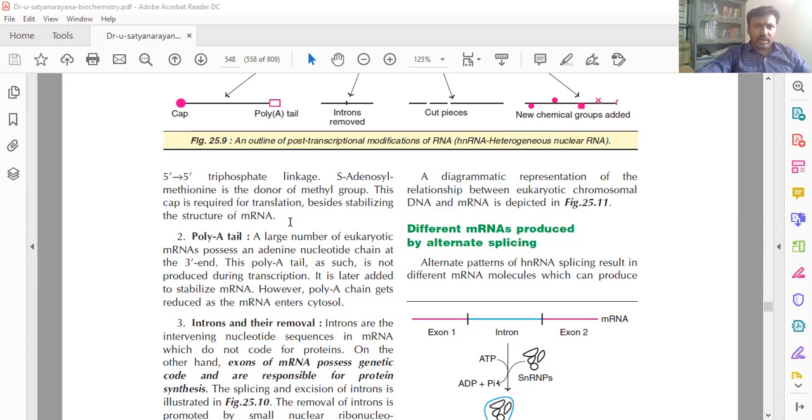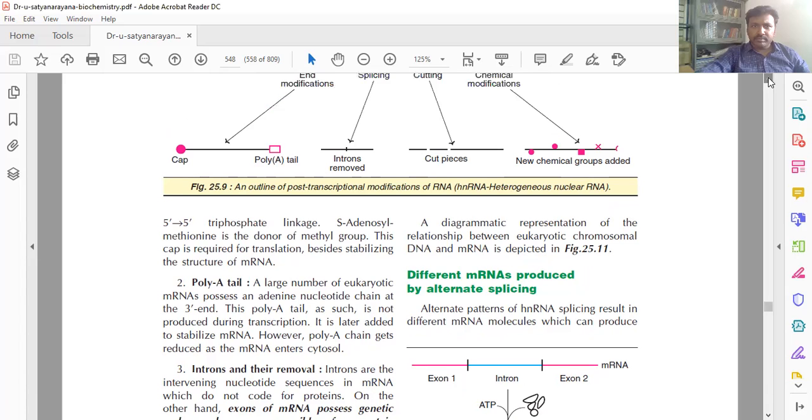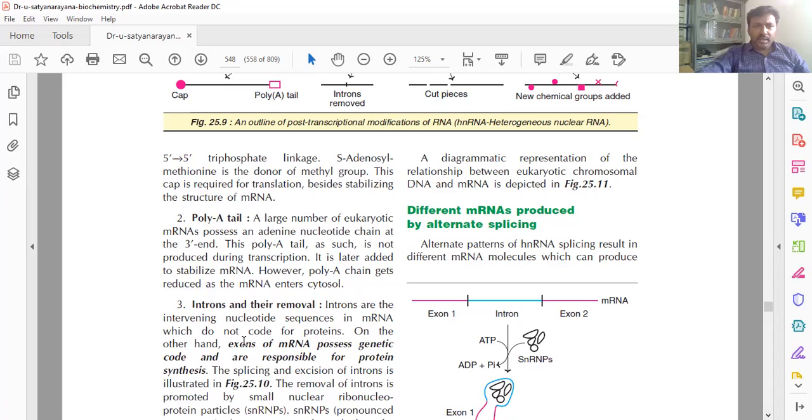So, this second one, I already said one cap, that is one methionine, it is bound to the 5' end and it is protecting. Next one is the adenine nucleotide chain, which is bound to the 3' end. This is regarding the poly-A tail. This one is also protecting. Next, introns and their removal.